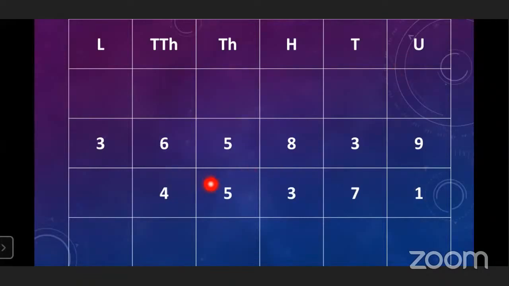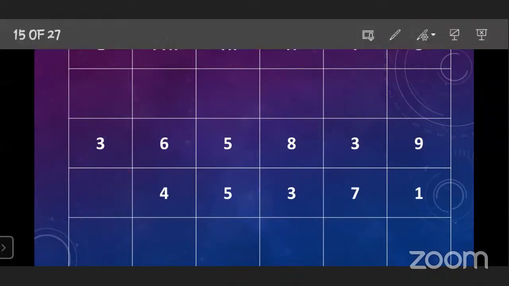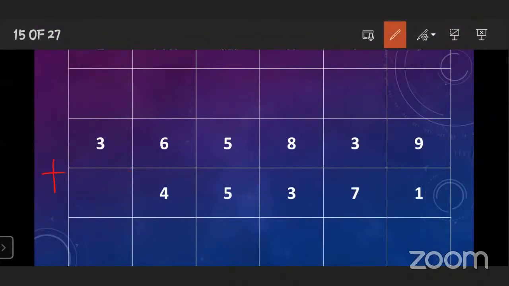Here while writing the second number, one column is blank. The place of lakh is blank because there is no number. So don't write anything here, just leave it blank. Okay, after that, here also you have to follow the same process. Here also you have to start the addition from the unit place.